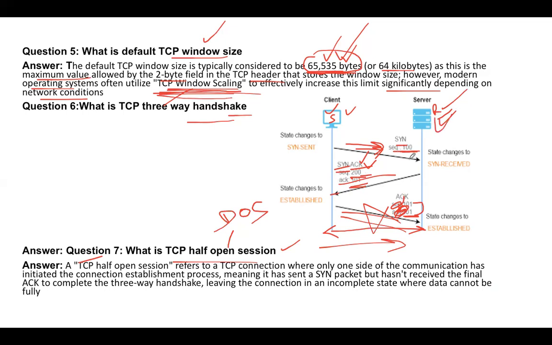And then the server, instead of sending the acknowledgement, would generate a burst of millions of packets to make the impact. So that is basically the TCP half-open session. That's what is written here, and you can pause this video and go through it.